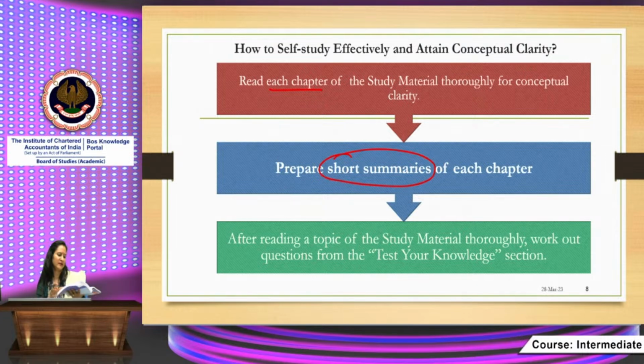All of it is given in the form of tables, flow charts, and diagrammatic presentation, so that you inculcate an interest in studying this paper, Indirect Taxes. So short summaries are already given at the end of each chapter, under the name "Let us recapitulate". Then after reading a topic of the study material thoroughly, work out questions from the "Test your knowledge" section. This section is already given at the end of each chapter after the summary.